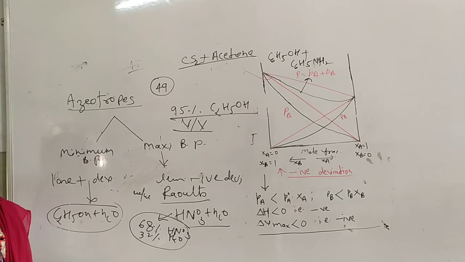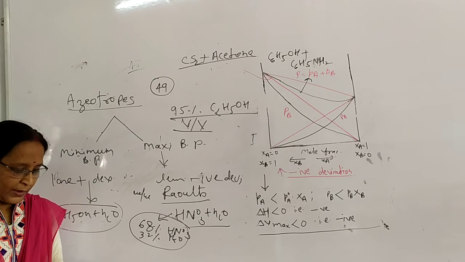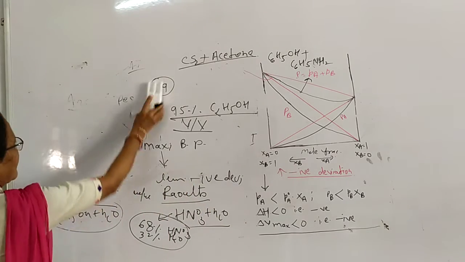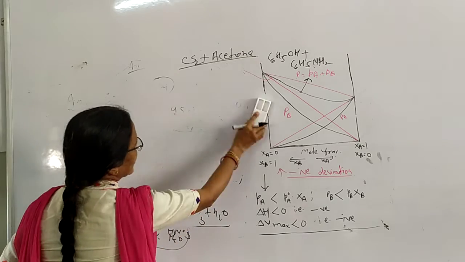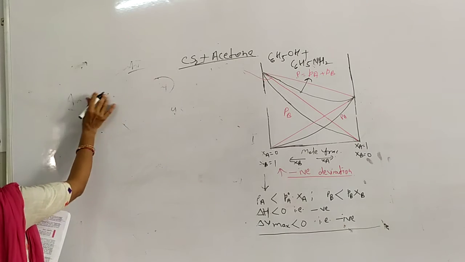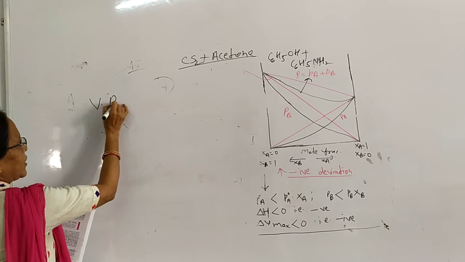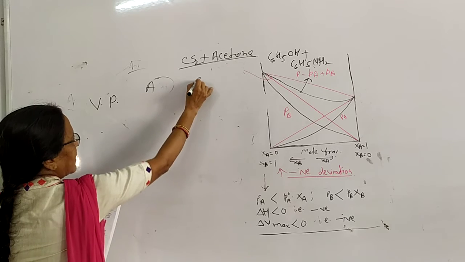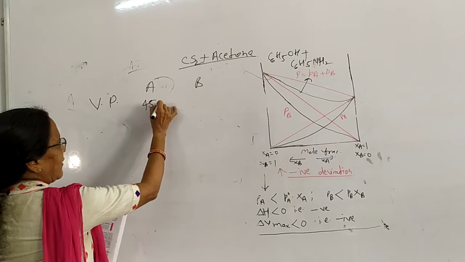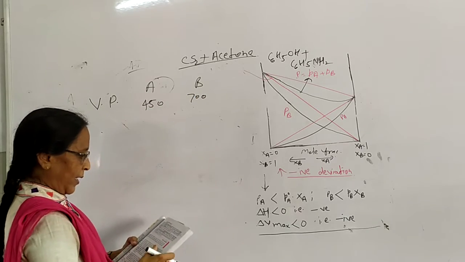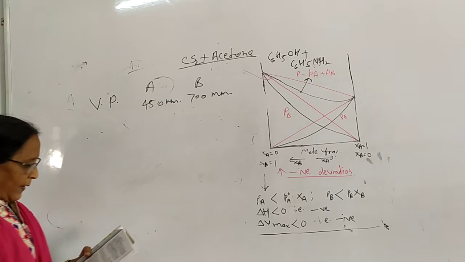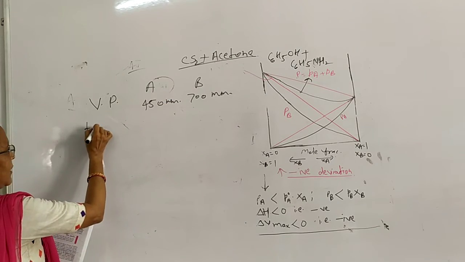Here I am explaining how to solve the question. The vapor pressure of pure liquids A and B is given, so we will try to solve it. Vapor pressure of A is 450, and for B it is 700, in mmHg, at temperature 350